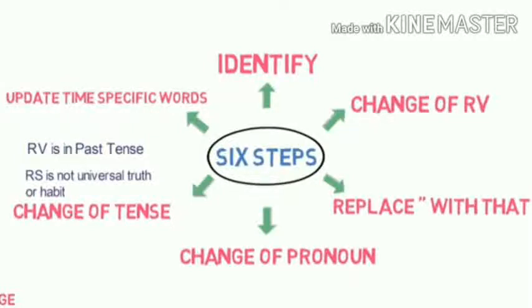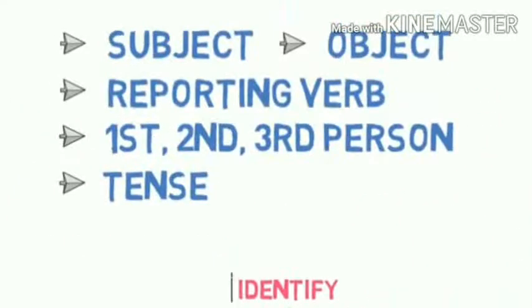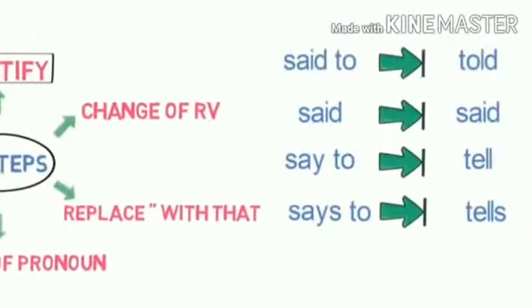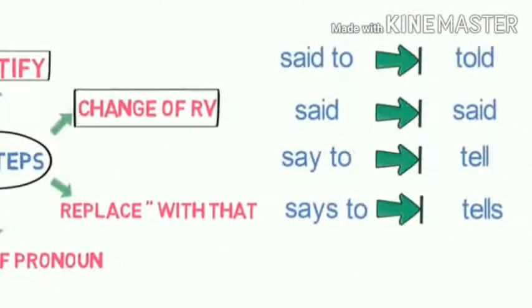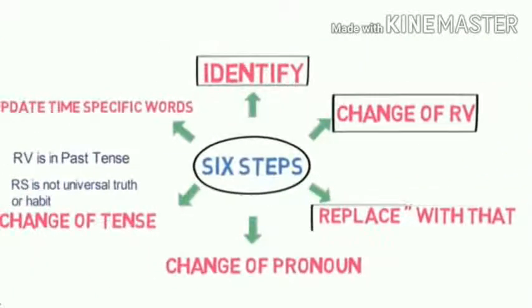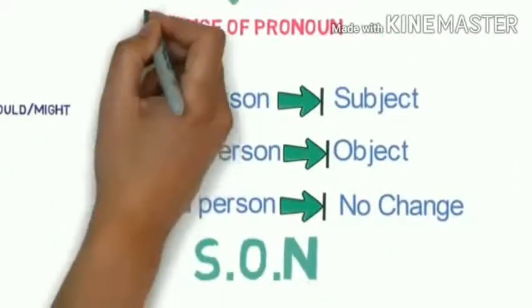These are the 6 steps, children, that we must follow in doing this. Okay, again, recapitulation. Identify first: subject, object, reporting verb, first person, second person, third person, tense. Then change of reporting verb. Said to becomes told, said becomes said, say to becomes tell, says to becomes tells. Then replace with that.